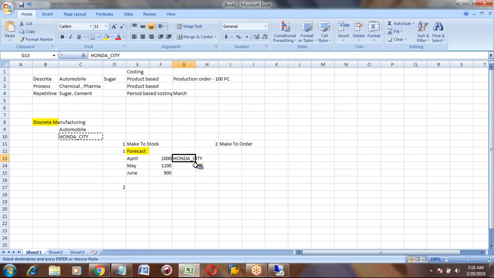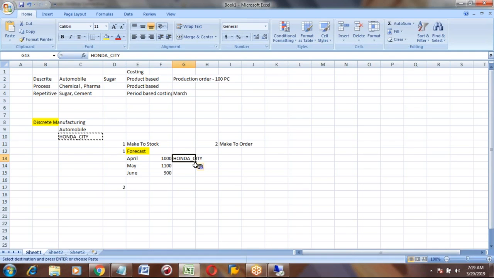Everything you need. In a car, there will be at least 500 parts, like engine, bolts, nuts, frame, all these. Minimum 500 parts are there.